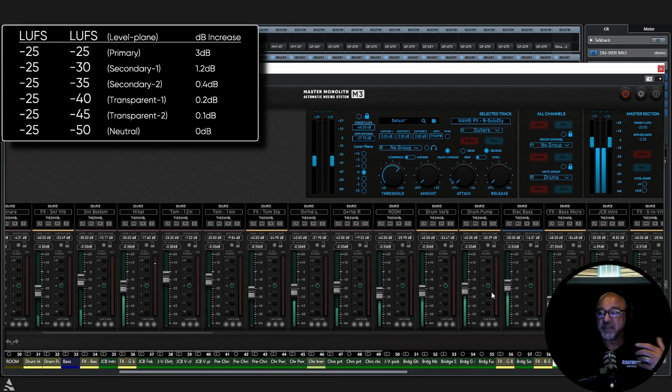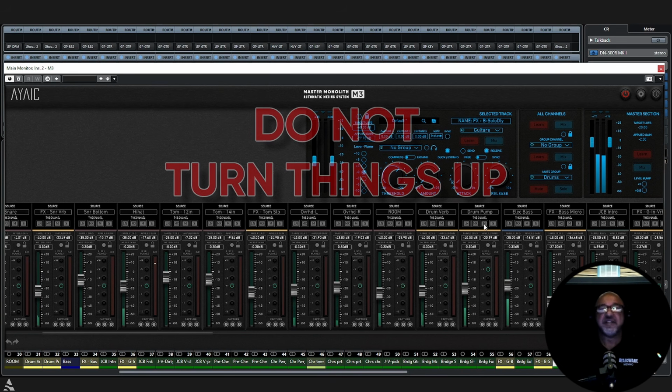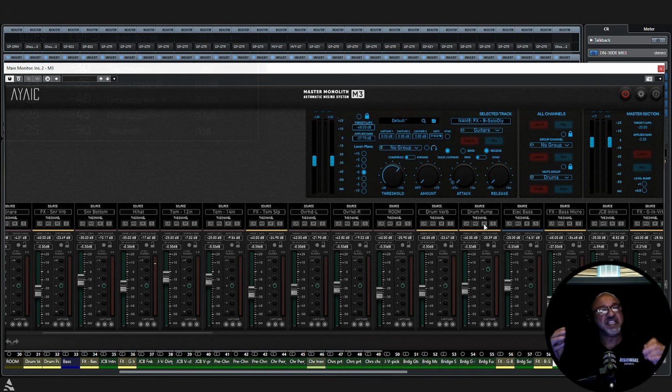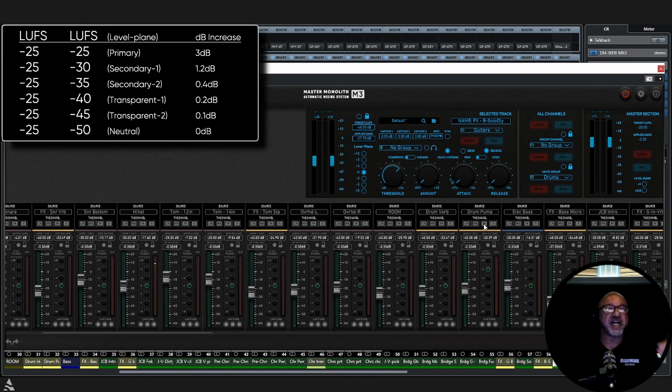If you want a little bit more, like you really want the pumping drums to be heard, move up one more level plane. Drums are too quiet. Drums are louder. Do not turn things up. Do not leave level planes. Just simply utilize parallel processing.